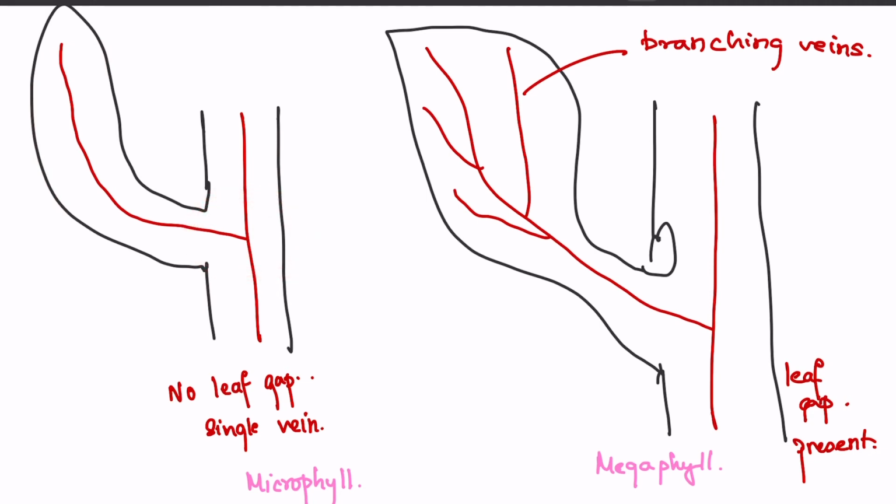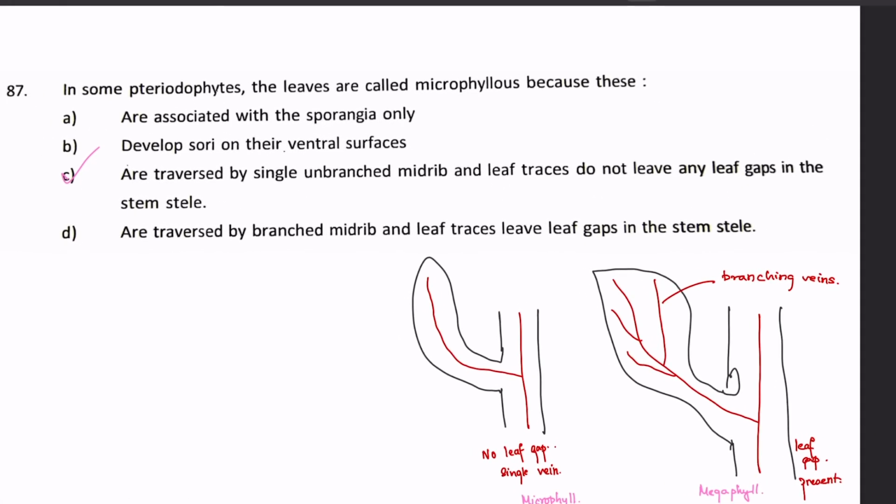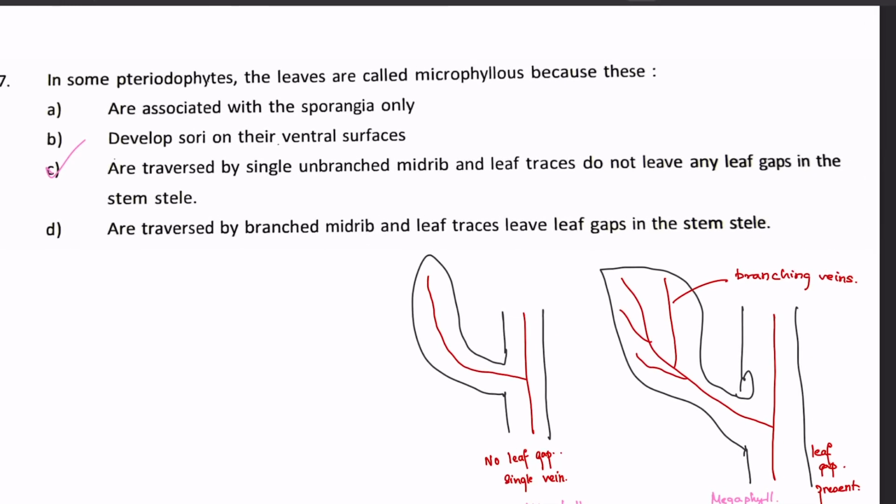But in megaphyll, we have seen that there is a leaf gap, plus there are branching veins. So these are advanced characters. This is the difference between megaphyll and microphyll, the veins and the leaf gaps. So even option B is not correct.